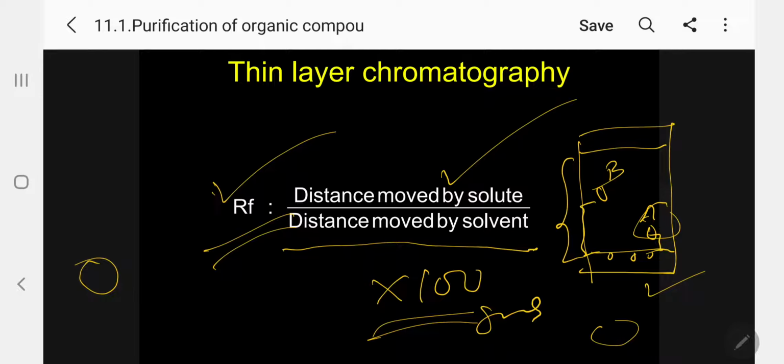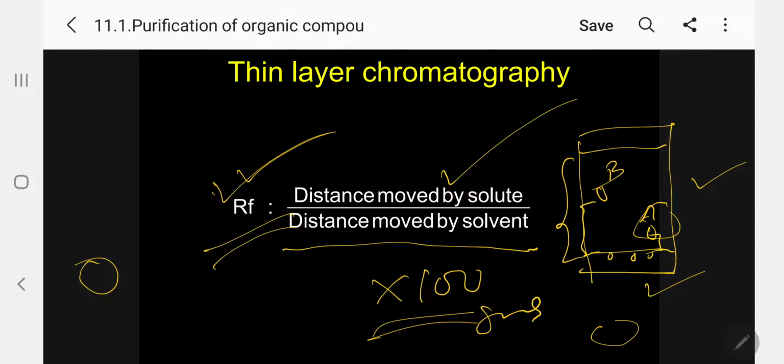This is the method we can separate. Using even thin layer chromatography we can identify, separate, that is the preparative thin layer chromatography. But here I am giving the distance and RF, this is to identify before going for column chromatography. Only with the help of thin layer chromatography, we have to identify what solvent we have to use for column chromatography, because only this will guide you.